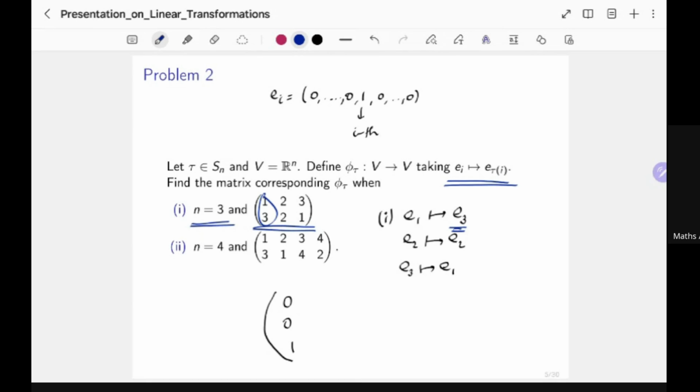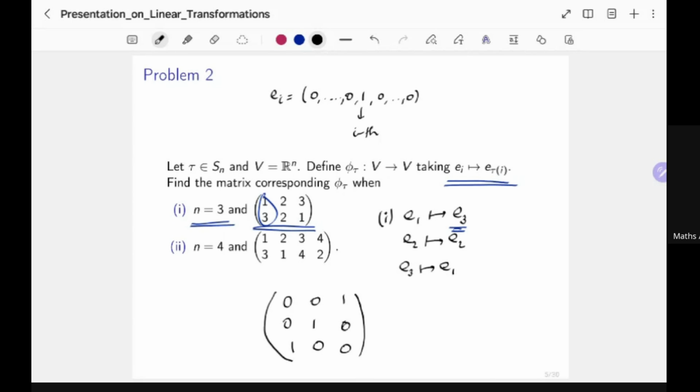That means 0 times E1 plus 0 times E2 plus 1 times E3. That's why 0, 0, 1. And similarly, you can see that the other ones are 0, 1, 0, and 1, 0, 0. So this is the corresponding matrix to the first one.